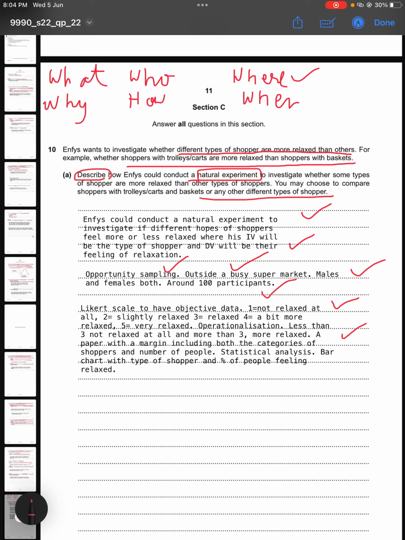And then he can have a paper with margins including both the categories, one having shoppers with trolleys or carts, and the other having shoppers with baskets. And then he can write the number of participants and how many of them felt more relaxed or less relaxed. And then he can also have a statistical analysis. He can have a bar chart with types of shopper on the x-axis, because that is an independent variable, and percentage of people feeling more relaxed in each category on the y-axis, because that is our dependent variable.